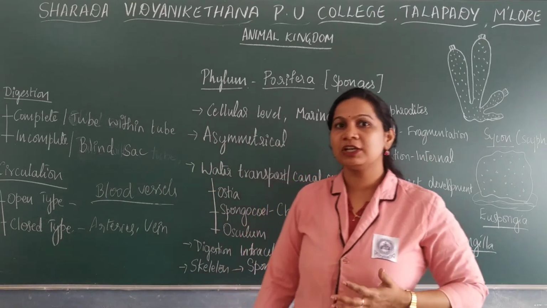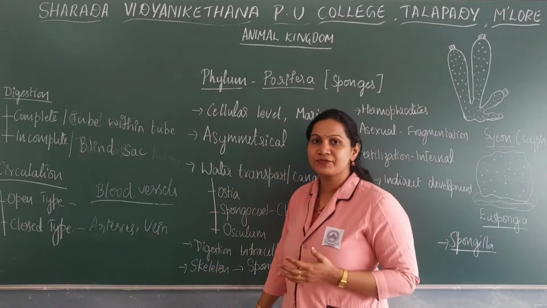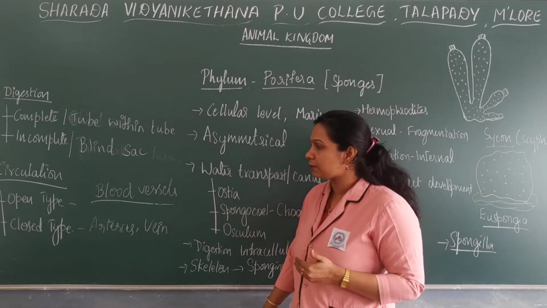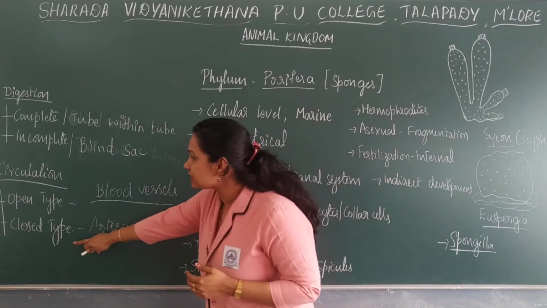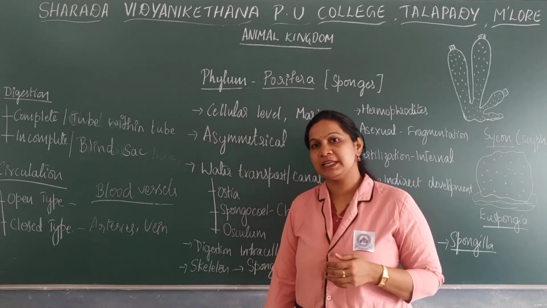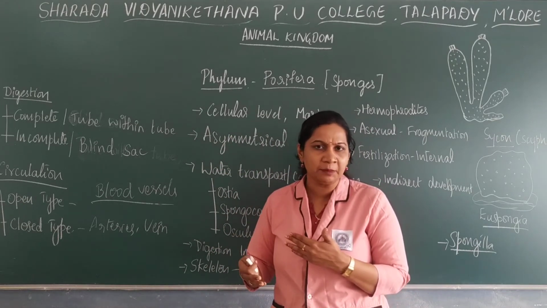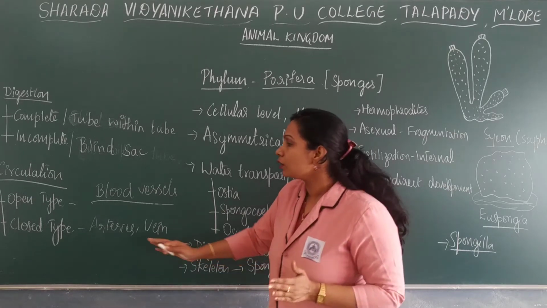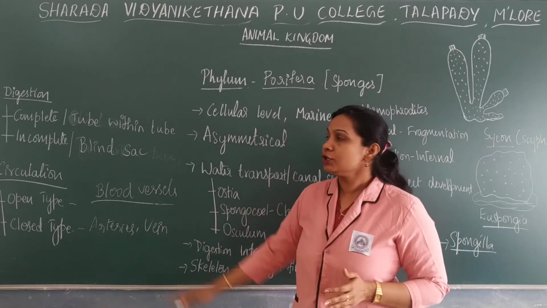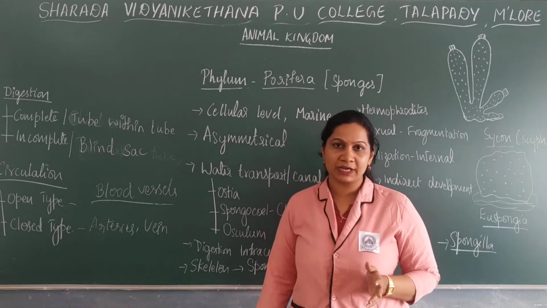An example of open circulation is the members of Arthropoda. They show open type of circulation. Closed circulation is mainly seen in Annelida as well as in we human beings, the chordate members. So this is about the basis of classification.